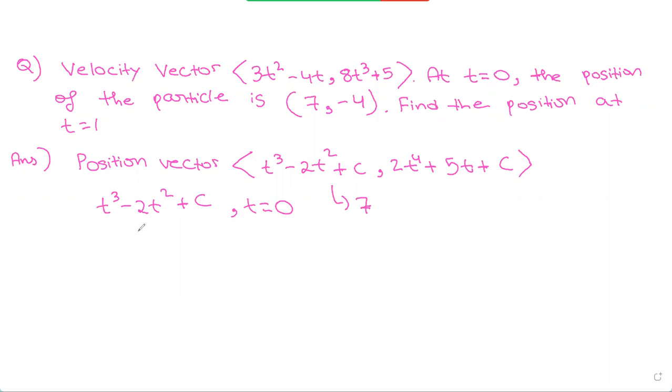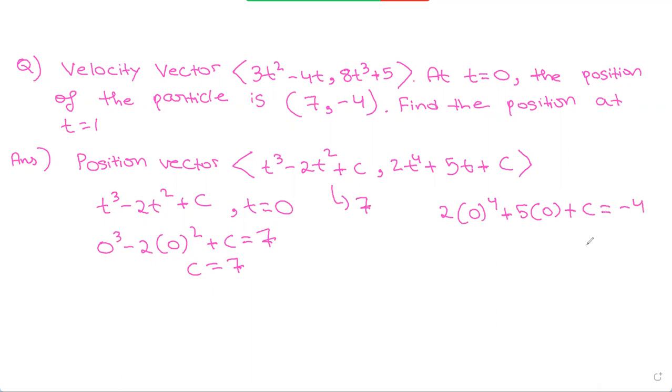So we can plug in 0 into this equation. 0 cubed minus 2 into 0 squared plus c is equal to 7. So we know that c is equal to 7. Now let's look at it for the second one. 2 into 0 to the power of 4 plus 5 into 0 plus c is equal to negative 4. So then c is equal to negative 4.